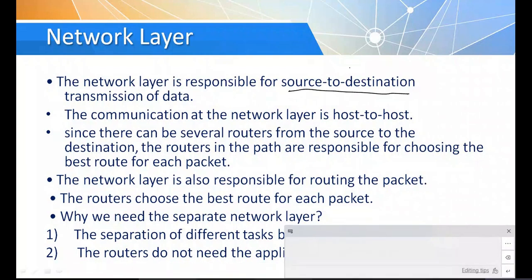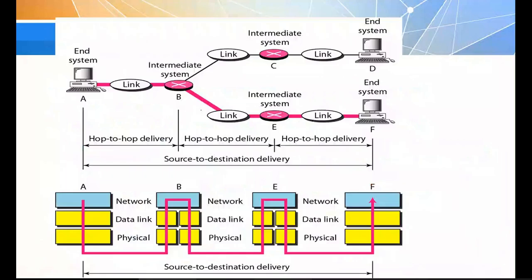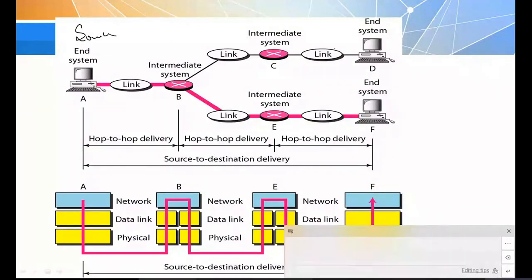This is my source system, and this is my destination. The network layer is responsible for sending the data from A to F. A to B is taken care of by the data link layer.